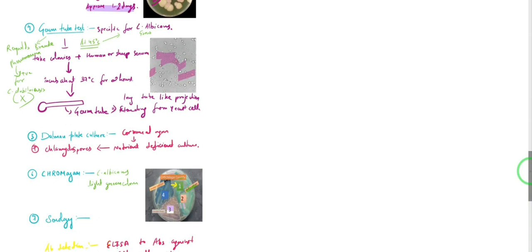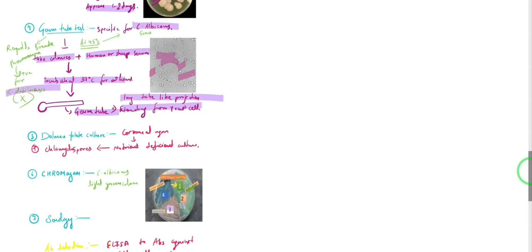Right, so a germ tube test is done, which is specific for Candida albicans. We take the colonies and we add human or sheep serum, and then we incubate it at 37 degrees Celsius for about 2 hours. And after 2 hours, we examine it under the microscope, and we are going to see this germ tube. The germ tube is nothing but this long tube-like projection coming out of the yeast cell, and we saw here how it looked, right?